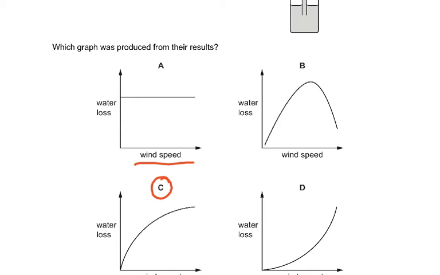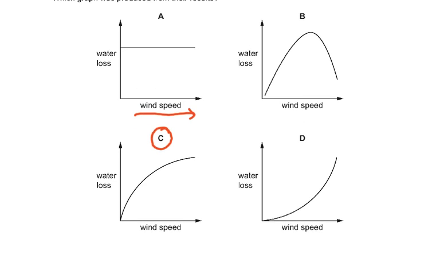The wind speed is increasing this way. Here it's constant, here it is increased and decreased. Here the wind speed has increased, but here it has increased. So the answer is C because it must level off because the number of stomata is the limiting factor.